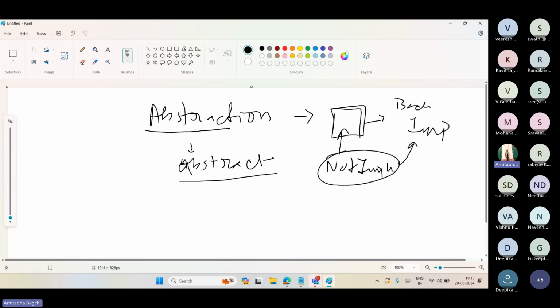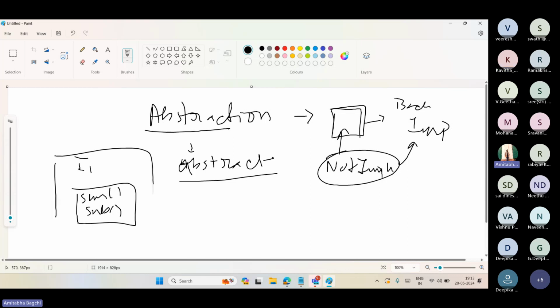So I have an interface I1, which has a sum method and a sub method. Now these methods are not implemented in the interface, right? If I show any user this interface, saying this is your UI, with this you can do sum and subtraction, will it be possible for the user to say what is happening behind?